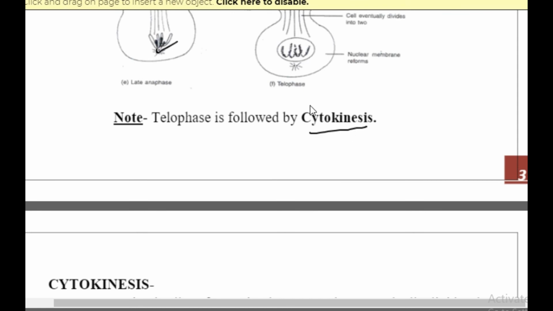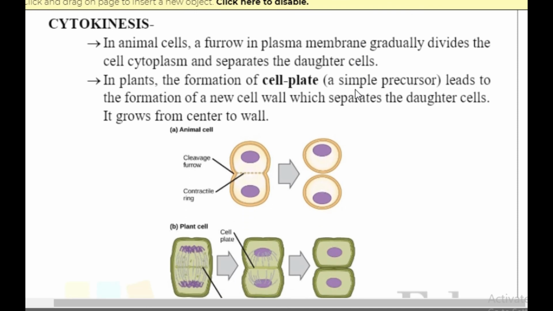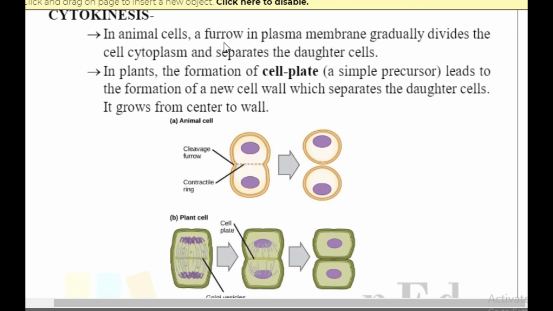Cytokinesis means, telophase is only about the nucleus, right? After that we have to ensure that the cytoplasm also divides, so cytokinesis happens. Now what is cytokinesis? In animal cells there is a furrow in the plasma membrane, and that gradually divides the cell cytoplasm and separates the daughter cells. And in plants the same thing happens, but through a cell plate formation.